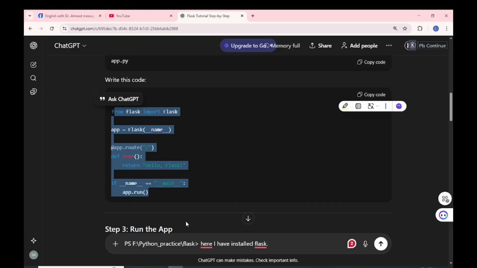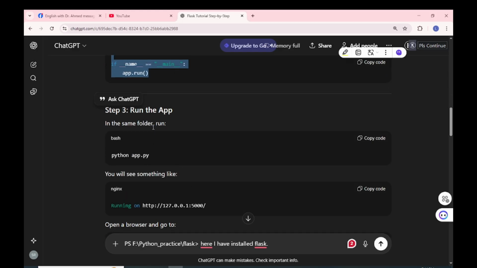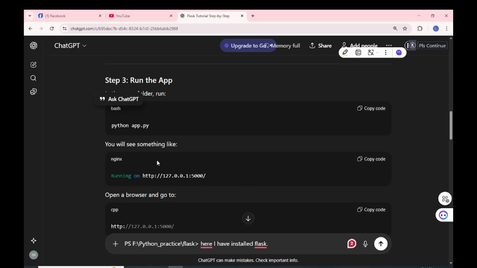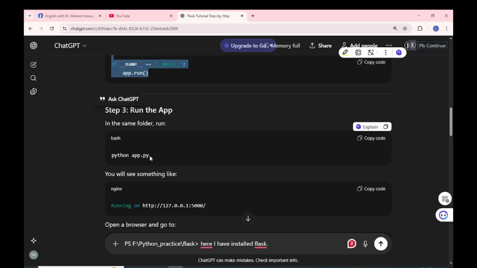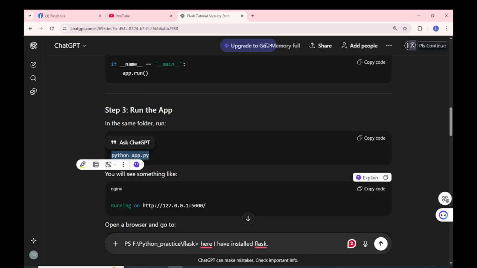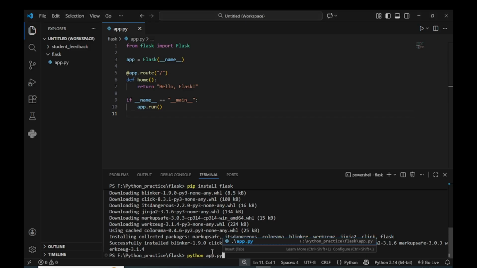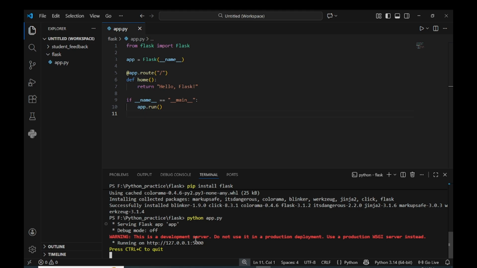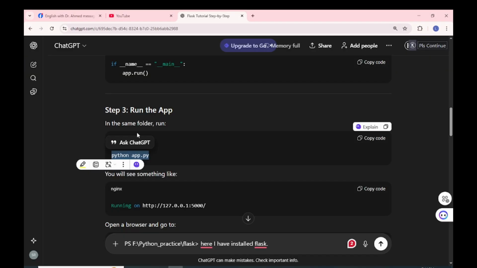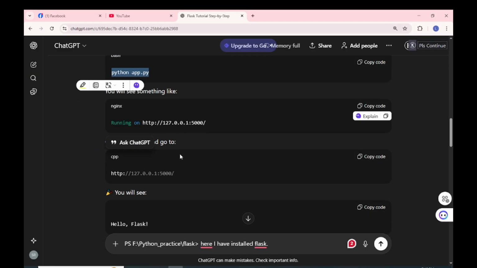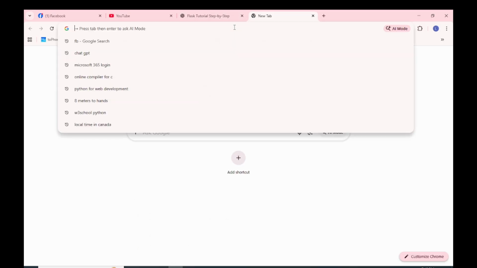So what we will do is run the app in the same folder. Run python app.py, you will see something like this. So python app.py, let's see. This is a development server, do not use it in production deployment. It's running on the address, so I'll copy it. Let's see. You will see something like this, and open a browser and go to the address.